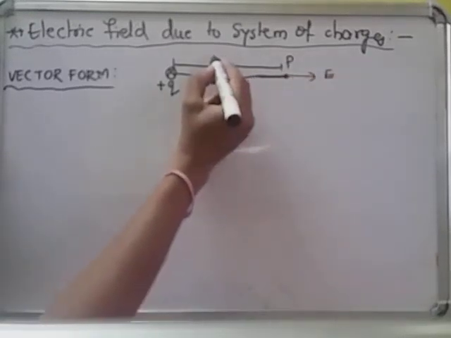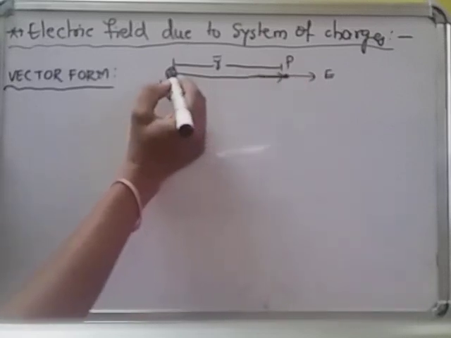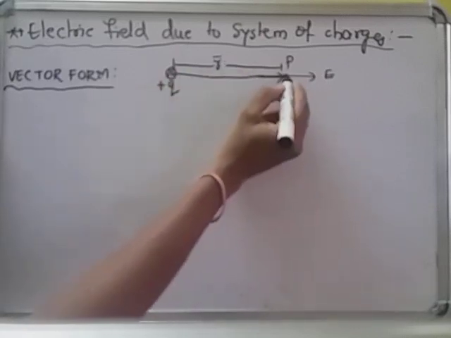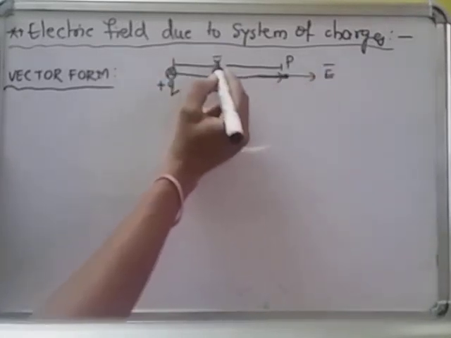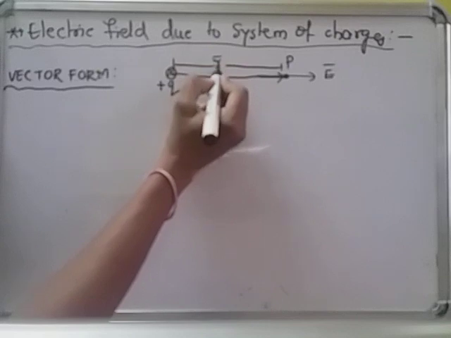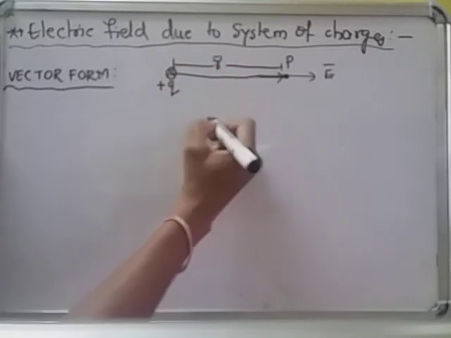And this r bar is the position vector of point P. The position vector of point P with respect to q is r bar. E bar direction is along r bar. What is r bar? This one. R bar is the position vector of P with respect to q. And now we write the vector form.